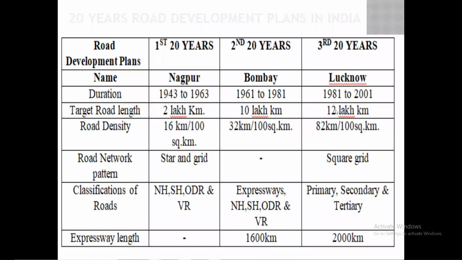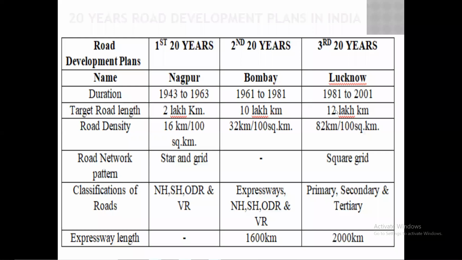Then in the third 20 years development plan, that is Lucknow, 1981 to 2001, this period is considered. So in that period, how much target of the length of the roads was decided?